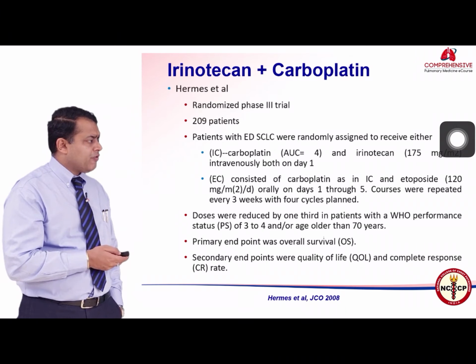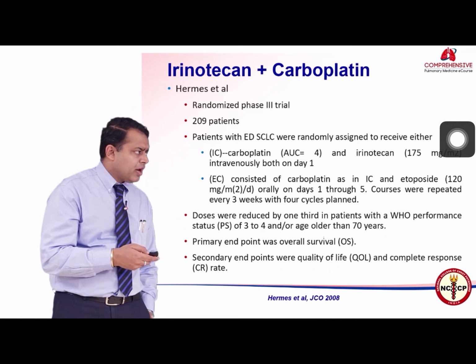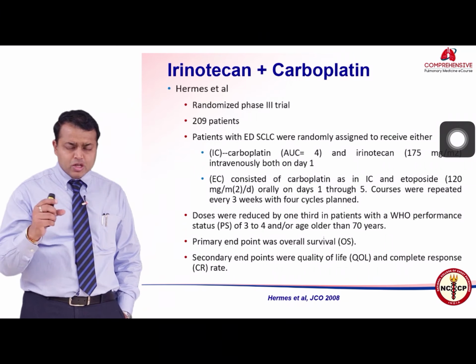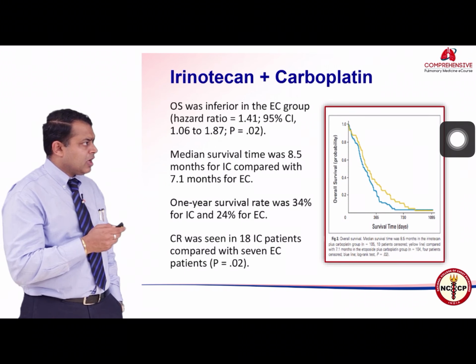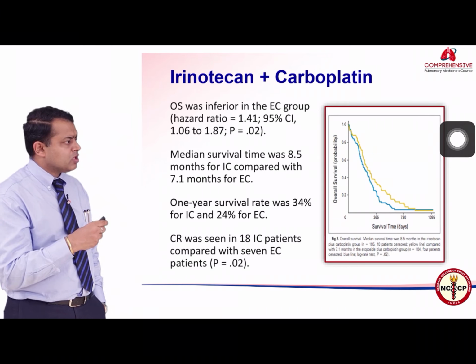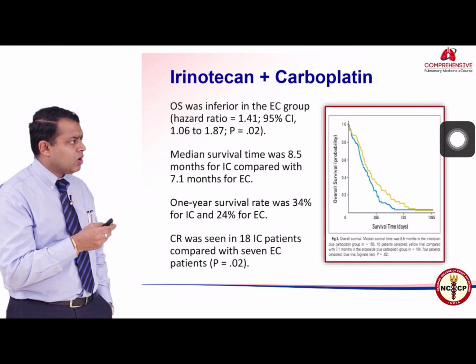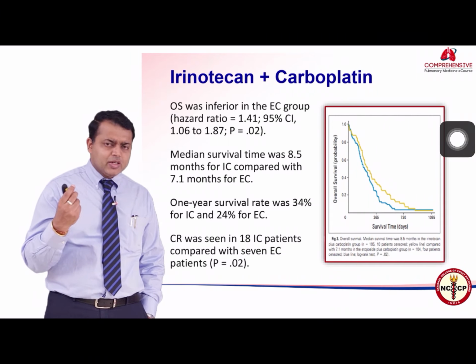Another randomized phase 3 trial compared irinotecan and carboplatin versus carboplatin and etoposide, now using carboplatin instead of cisplatin. Again you may see that overall survival was slightly inferior with EC in this particular subset of patients, whereas the median overall survival with IC was slightly better. But these are very subtle differences.